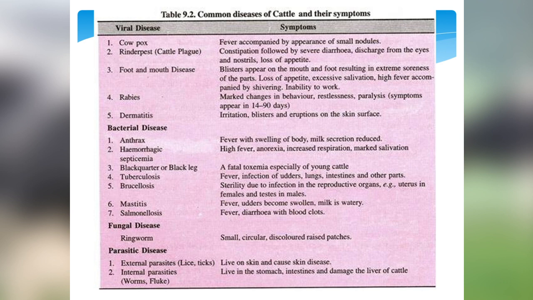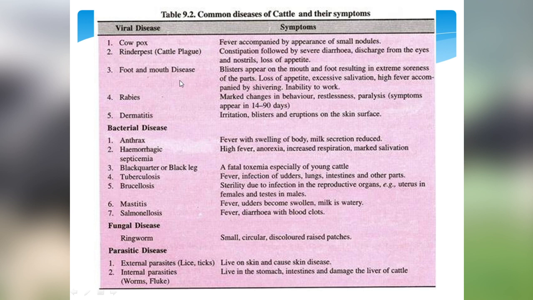Here in this chart you can see the common diseases of cattle and their symptoms. For example, cowpox. Its symptoms are fever accompanied by the appearance of small nodules. Then cattle plague. Its symptoms are constipation followed by diarrhea, discharge from the eyes and nostrils, loss of appetite.